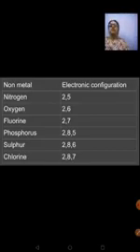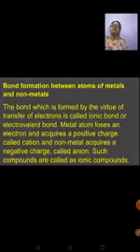Okay, so that's what we will be learning in detail now about bond formation between atoms of metals and non-metals. See here. The bond which is formed by the virtue of transfer of electrons is called an ionic bond or electrovalent bond. Why is it called an ionic bond or electrovalent bond? I'll explain now.